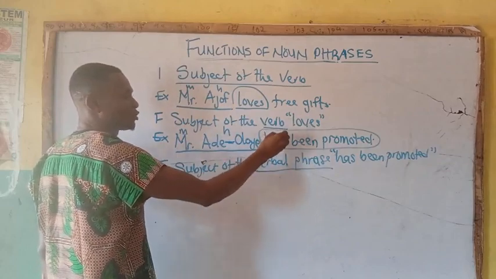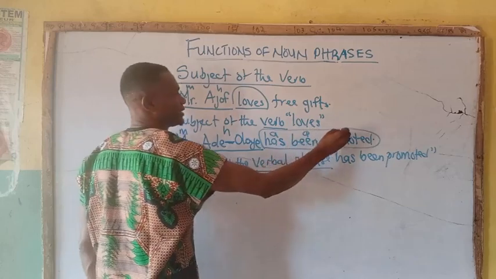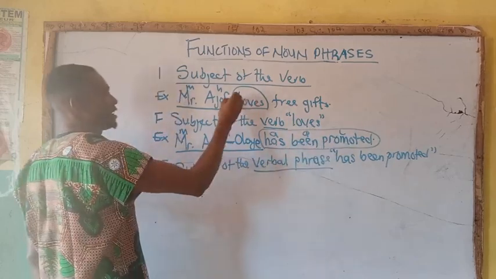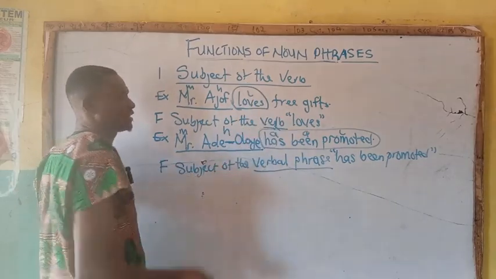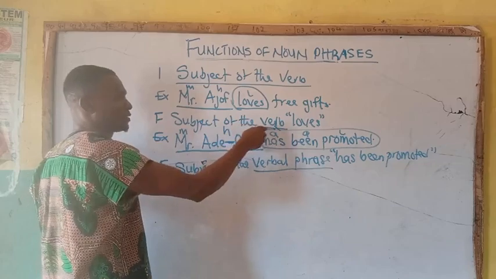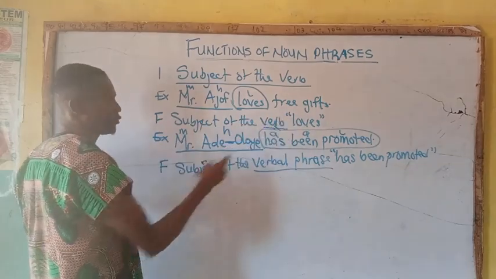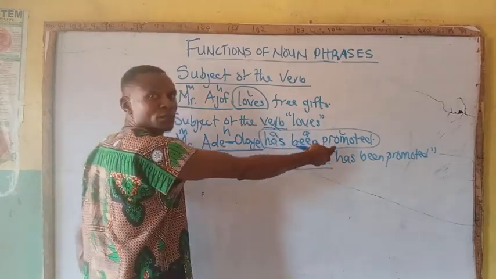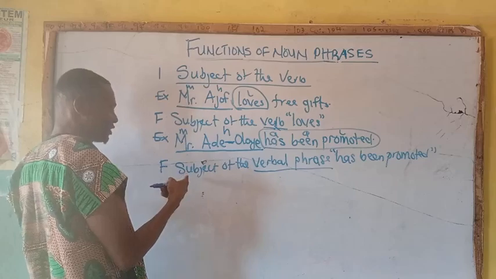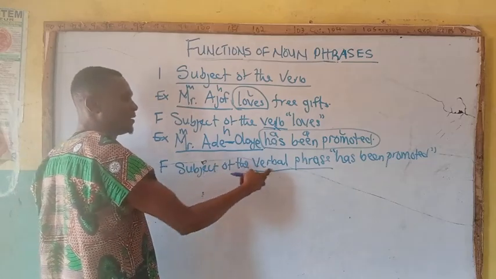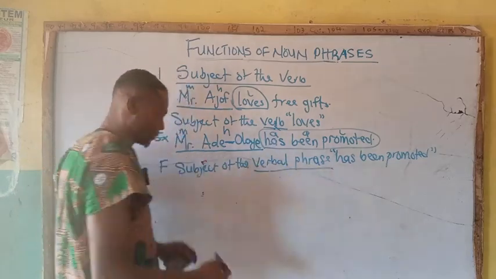We have auxiliary, lexical. Here we only have lexical. That's why it is just subject of the verb loves. Here we have auxiliary and lexical, promoted. So it is subject of the verbal phrase has been promoted.